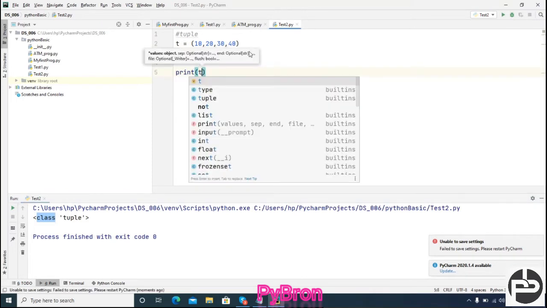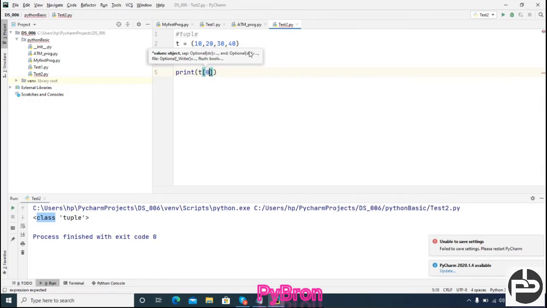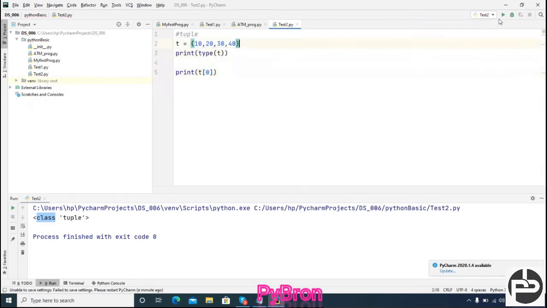Suppose I want to take the element at the 0th index. Let's see whether I am able to get the data or not. Yes, I am able to get the data, right? Meaning insertion order is preserved.